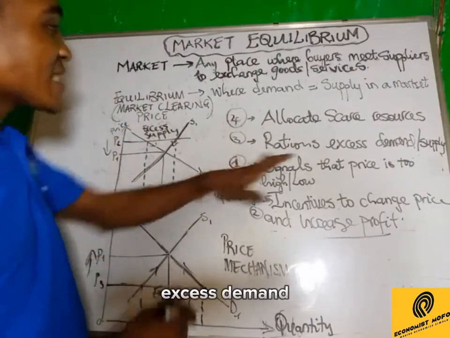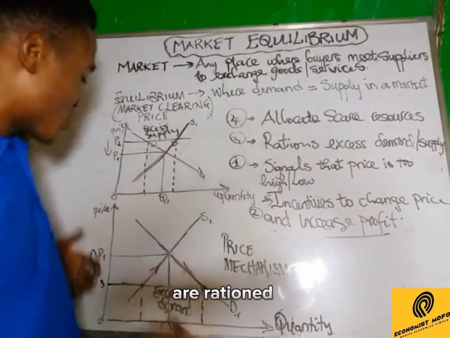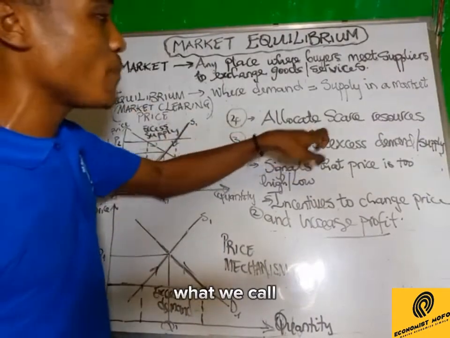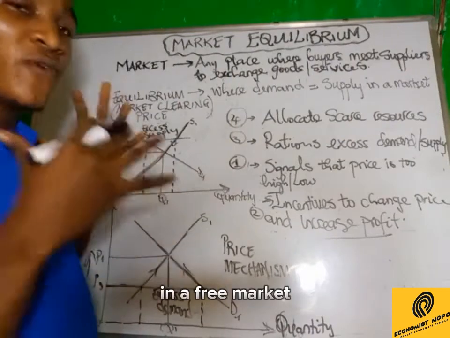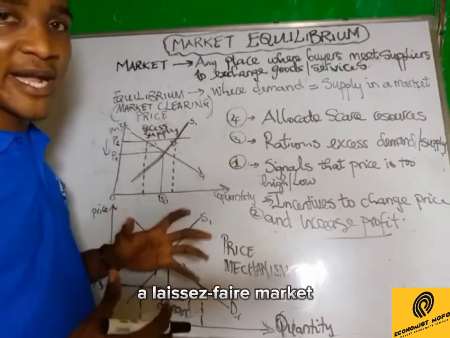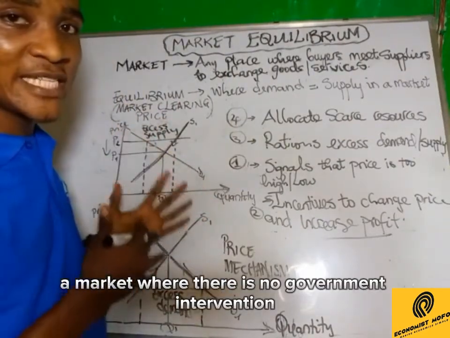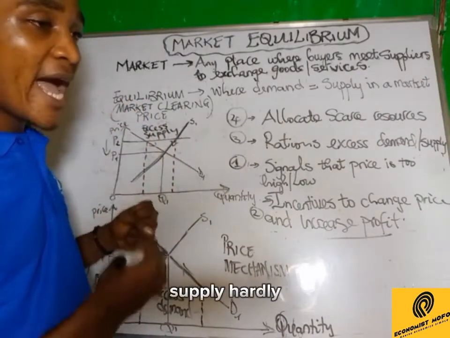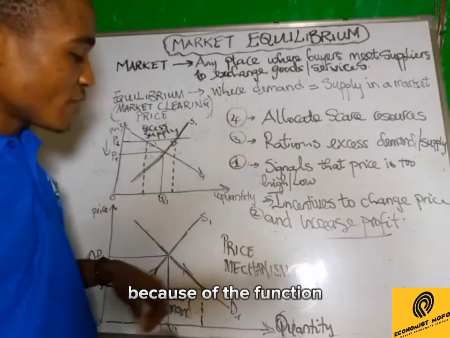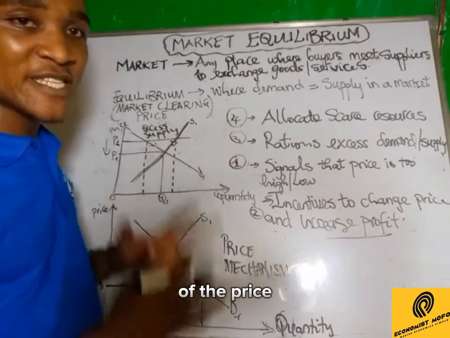Whenever this is rationed, it brings us back to what we call perfect allocation of scarce resources. So in a free market, a laissez-faire market, a market where there is no government intervention, disequilibrium in demand and supply hardly exists for long because of the function of the price mechanism.